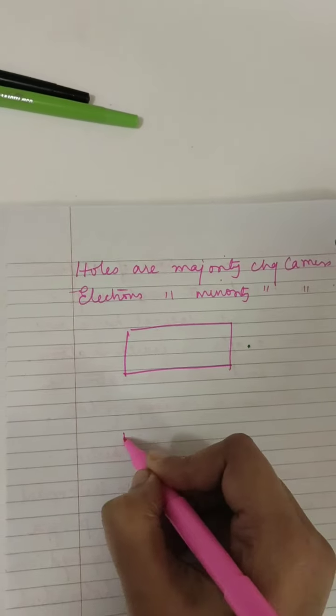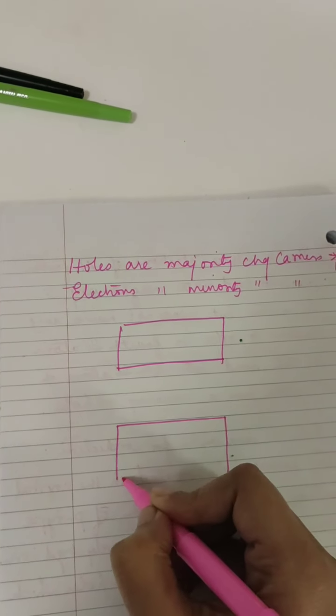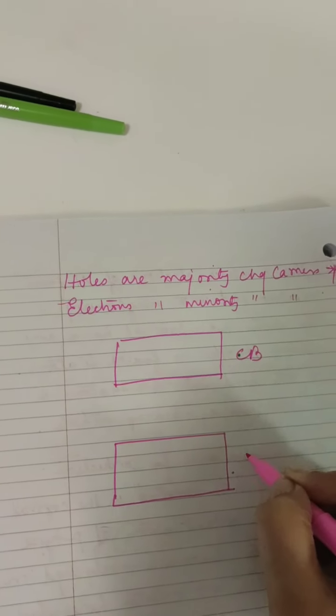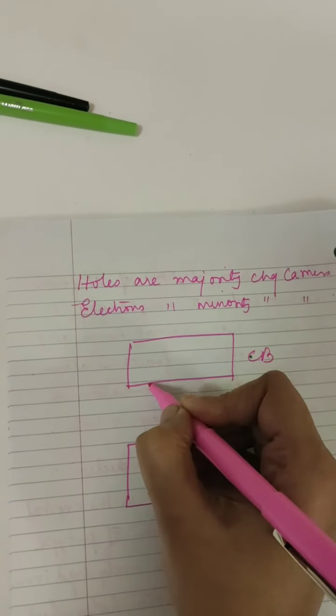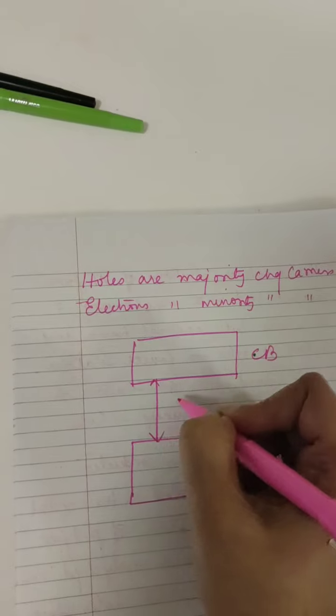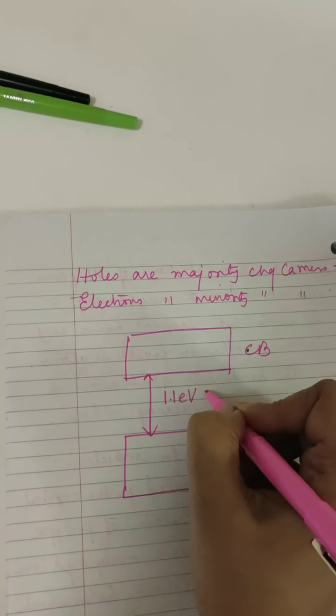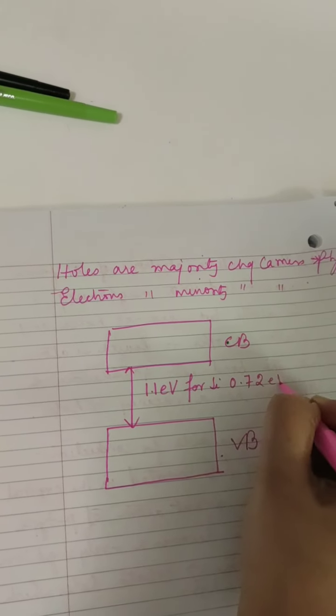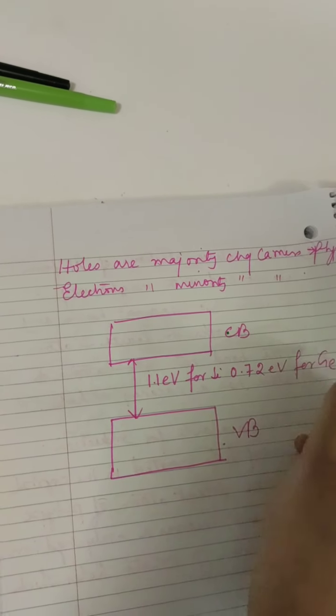This is the conduction band, this is the valence band. This is the energy gap. How much is the energy gap? 1.1 eV for silicon, 0.72 eV for germanium.